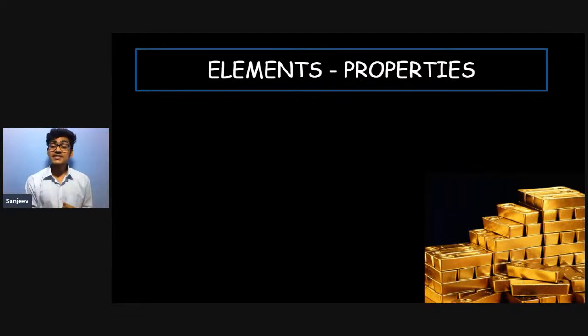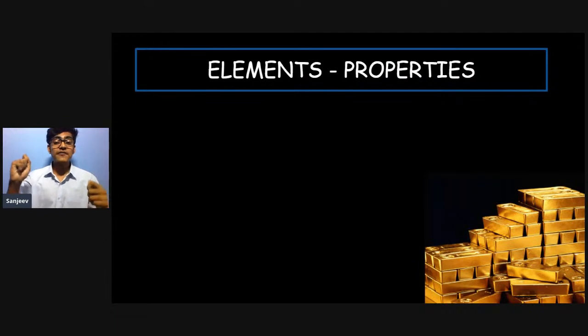Okay, so some kids are asking what the word atom actually means. So let me just quickly explain what atom means, then I'll quickly jump back to this. Atom is derived from a Greek word atomos, where a means not and tomos means cut. That simply means that atoms are indivisible. This word atom itself means that it's indivisible. So let's quickly jump back to this.